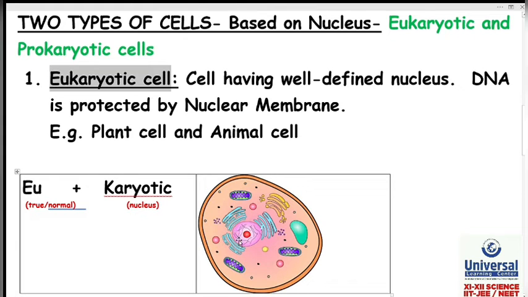This is nuclear membrane and DNA is inside the nucleus. What is DNA? DNA is our genetic material and it is protected inside the nuclear membrane.